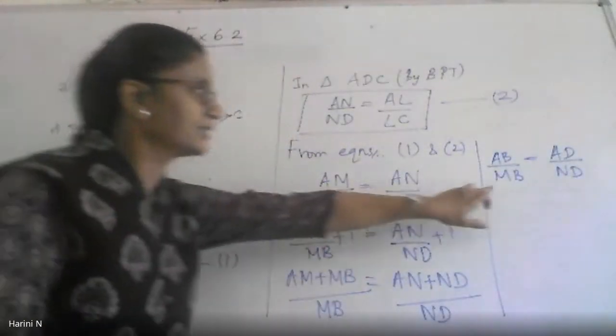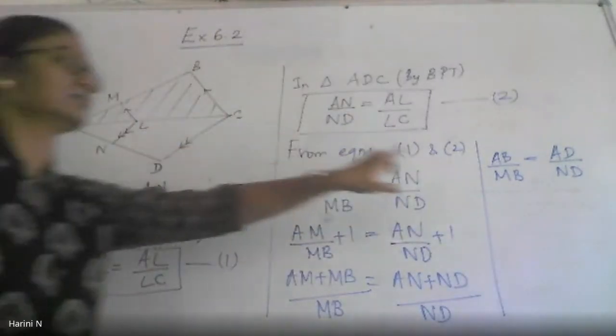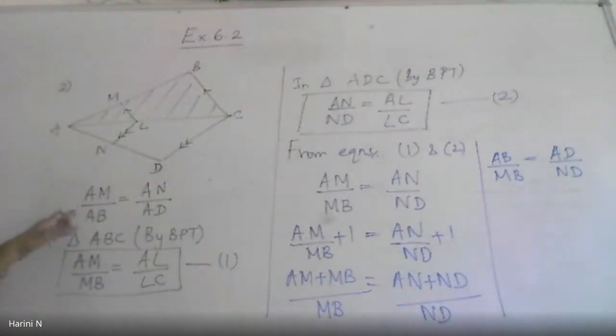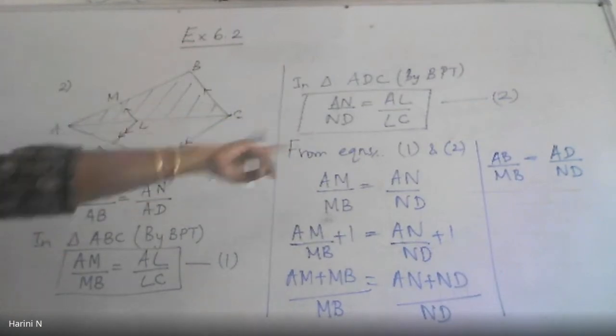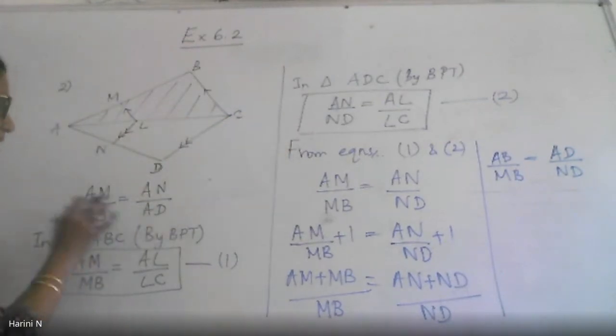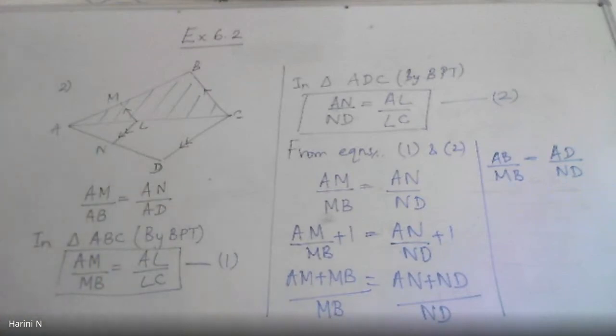of the equation. So is this what I want? No. Still there is something which I have to do to reach here. What should I do? Ma'am, can you turn the screen a little for that side? Yes? Still I have not reached here. Now what to do? I have reached AB and AD by ND. Somewhere I have got AB and ND, but I want AM and AN. Any guess how you can reach here?